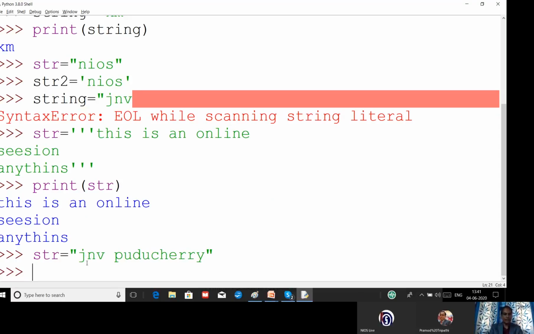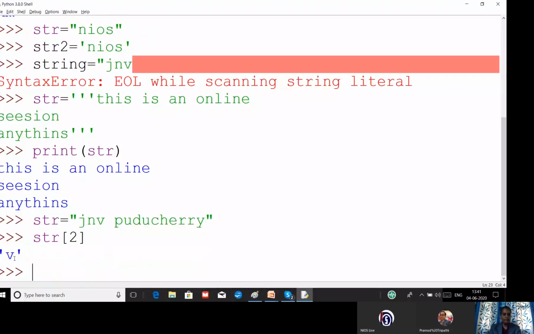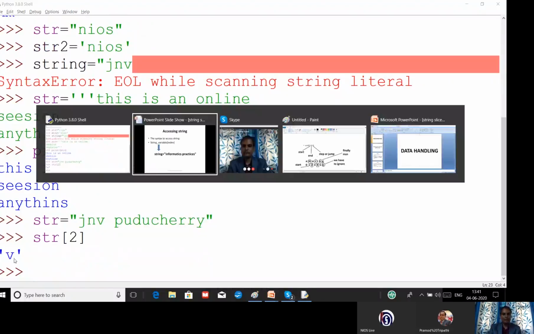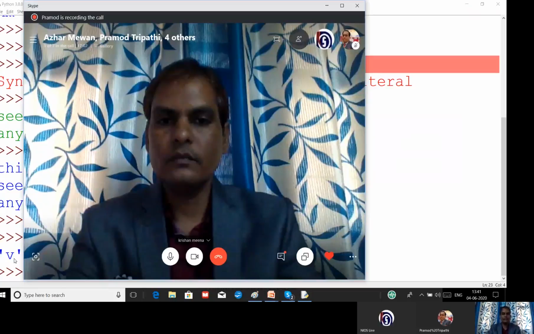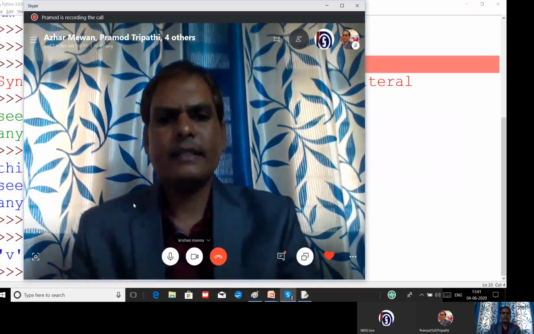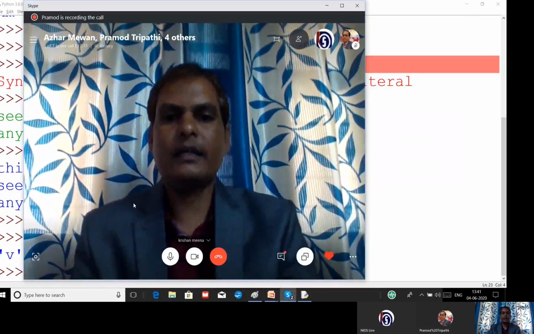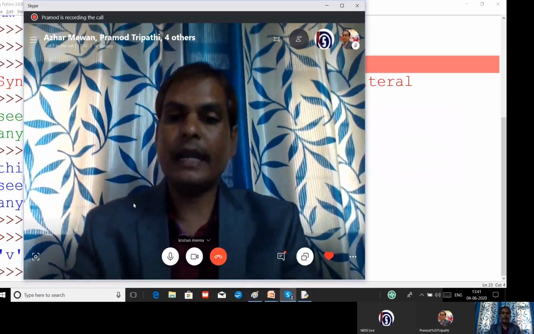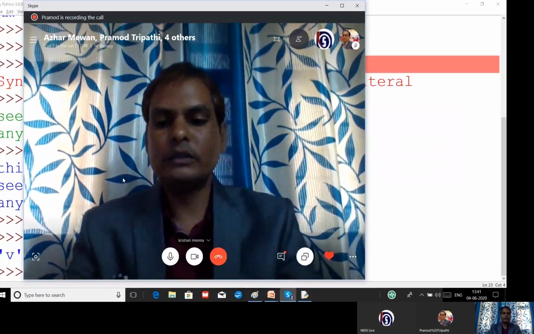Right. Now how to access the index? So we will write str, and then an index number, whatever index number I want to display. I will type the index number and press enter. Now you can see I am getting V. So I think you understood. This is the very simple way to access a single character from a string. You can access not only a single character, you can access multiple characters, you can jump the characters. Everything is possible while using Python programming.